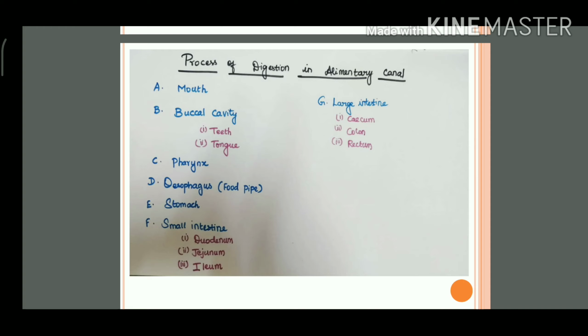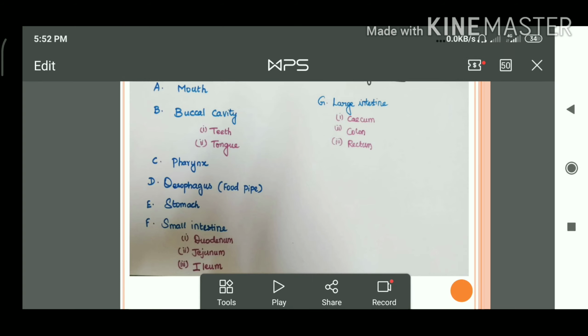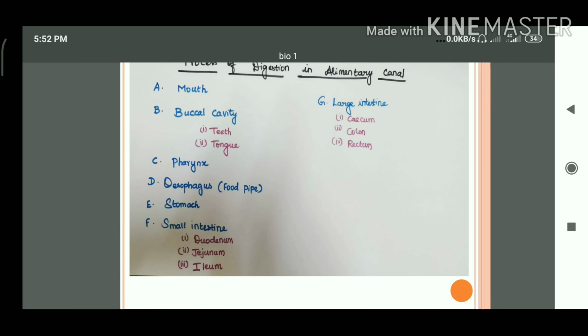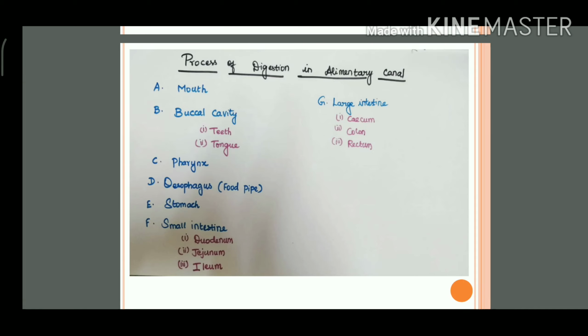Right. So first, we will deal with the mouth. It is a transverse slit-like aperture which is guarded by lips on both sides. The lips help in holding the food material and also in phonation. So first we have seen the mouth. The mouth is guarded by lips on both sides, which are used for taking and holding the food and also for phonation. Phonation means speech.